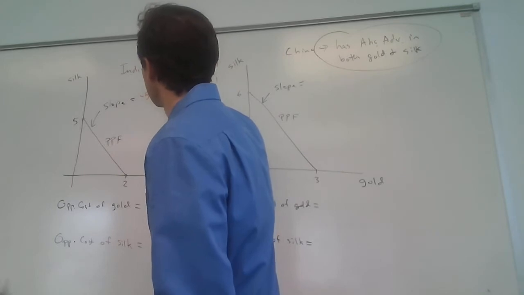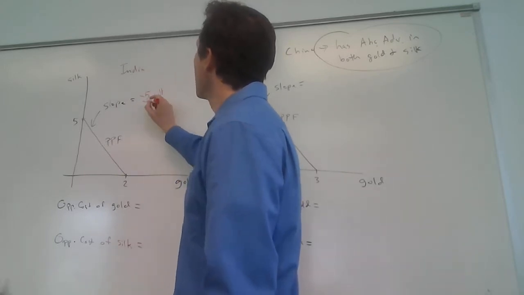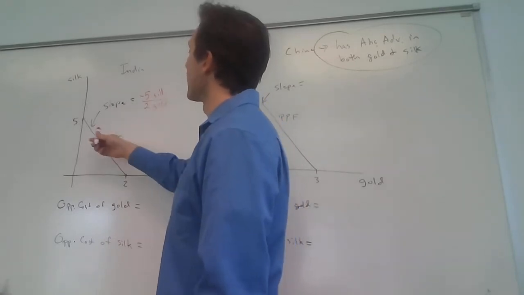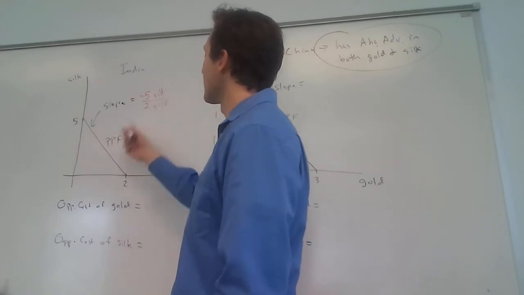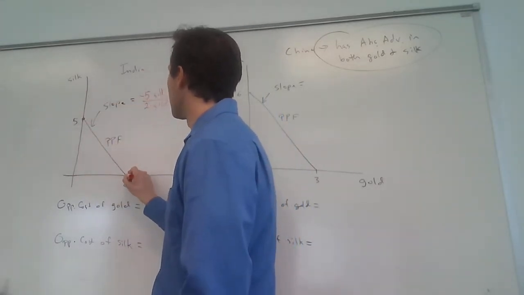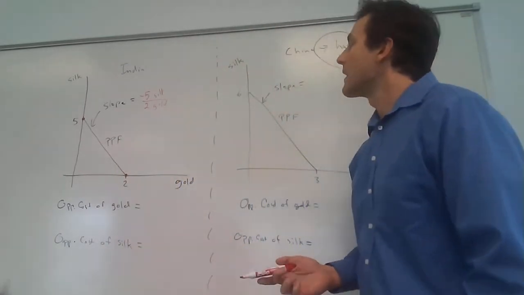I'm just going to write silk for shorthand: -5 silk divided by 2 gold. The rise is -5 silk and the run is +2 gold, going from one intercept on the production possibility frontier to the other.